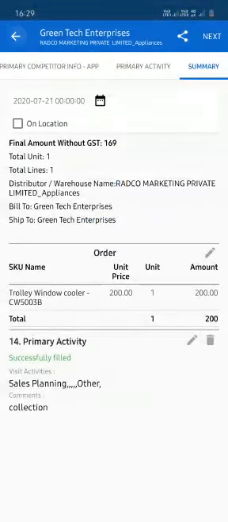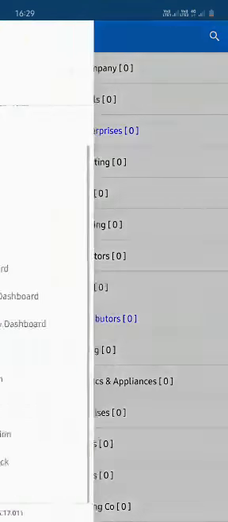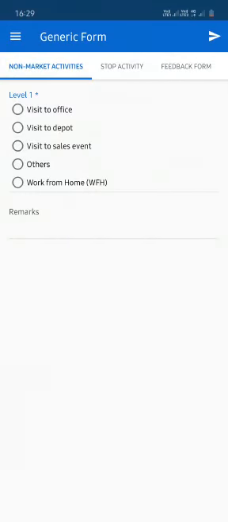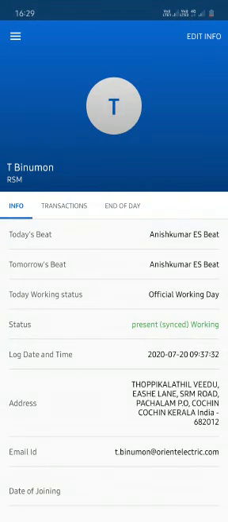This is how you will be able to capture your calls even when you are not going to the market. Please note, it is very important that you still keep on capturing your calls even if the market is not operating. Please keep calling your distributors and retail